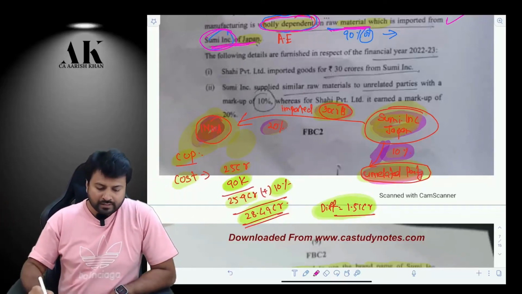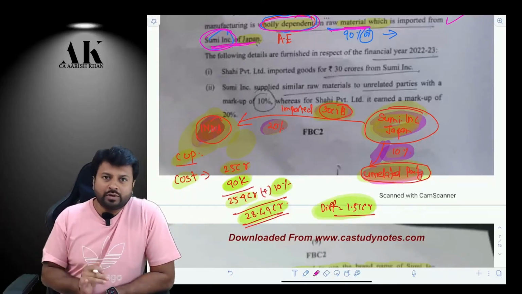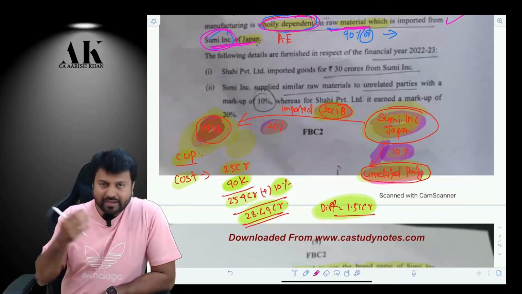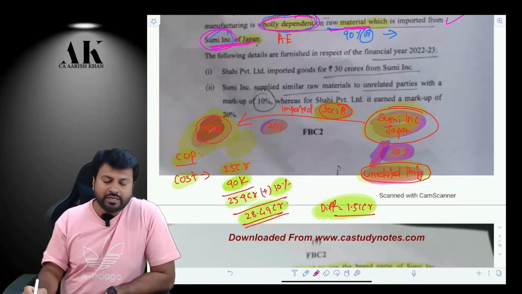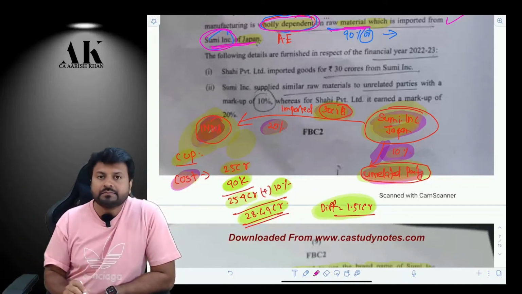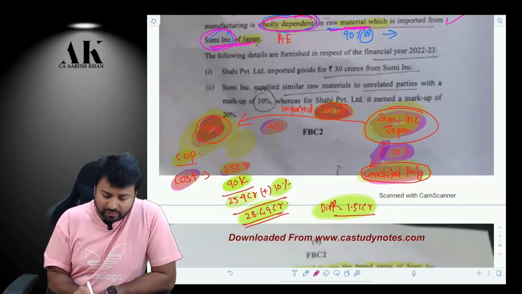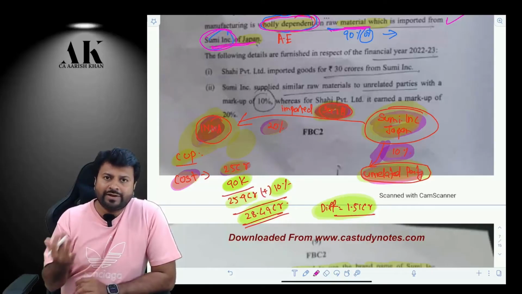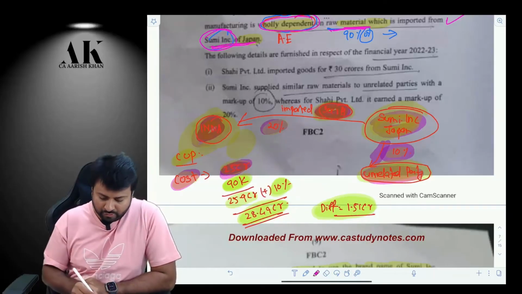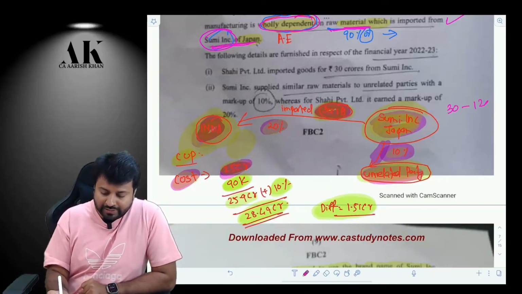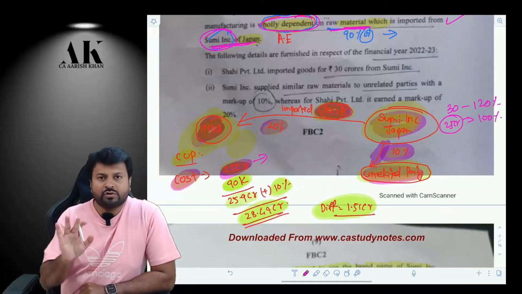So we are supposed to follow the CUP method over here, comparable uncontrolled price method, and we are purchasing something from our associated enterprise. So what is the cost? The cost over here will be 25 crore. How did I get 25 crore? 30 crore is the total price and there is a 20% markup on that. If 30 crore is 120%, then 100%, that is the cost, is how much? It will come to 25 crores. Therefore, my cost is 25 crores.